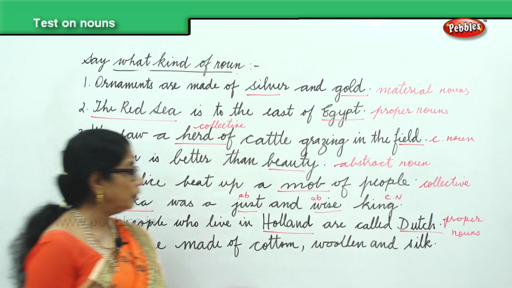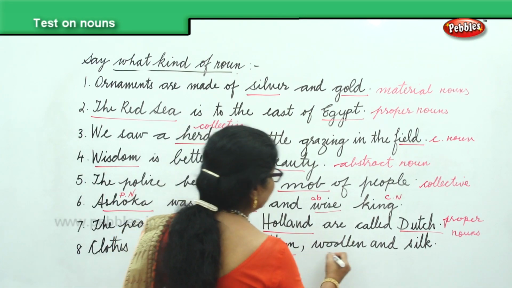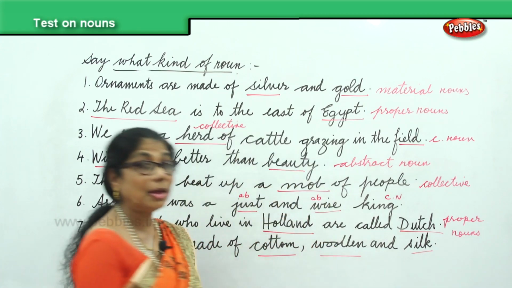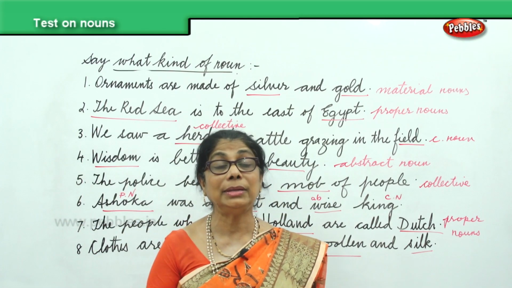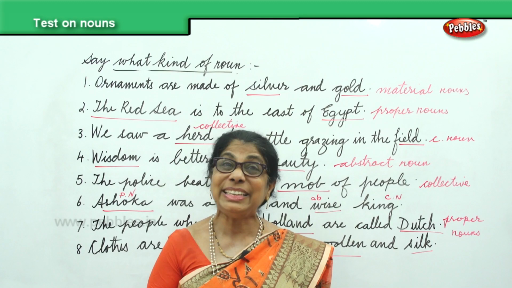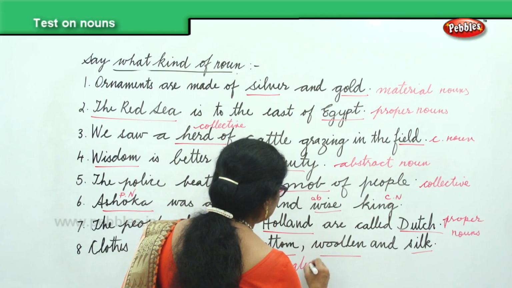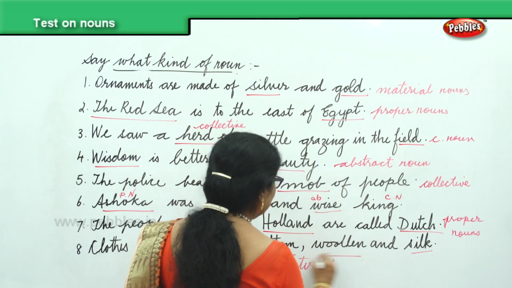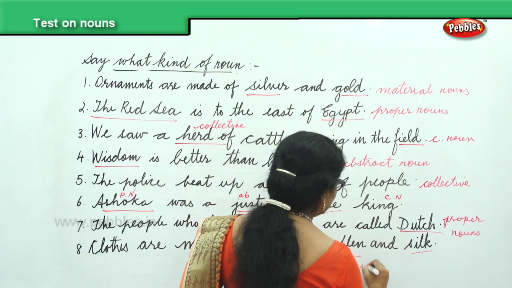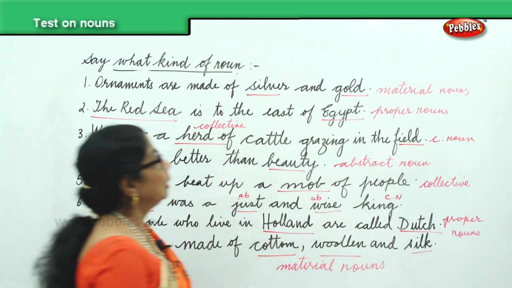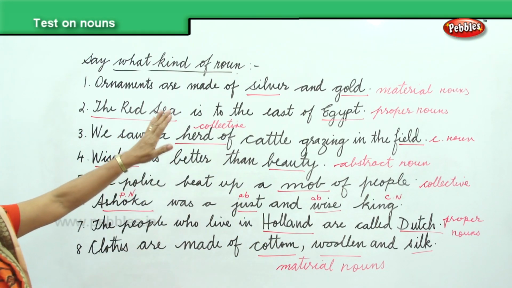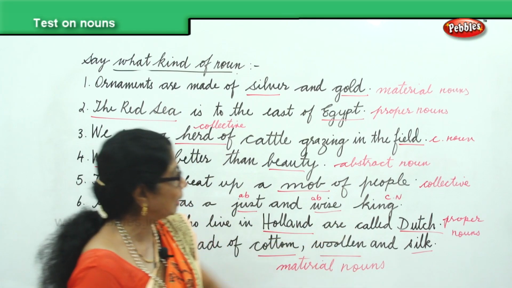Clothes are made of cotton, woolen, silk. These all three are material nouns. What are they? Material nouns.